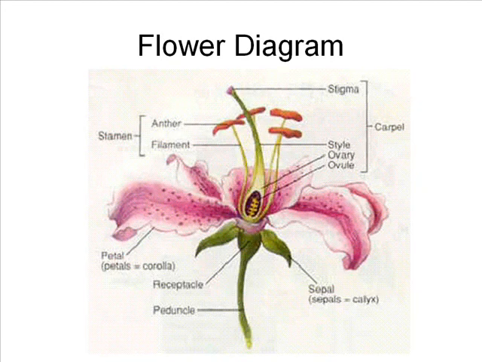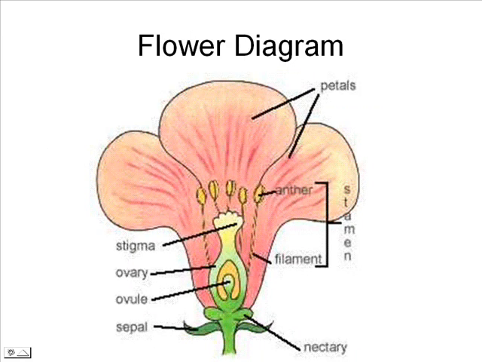The stigma is the top sticky portion that collects the pollen. The style is the neck-like structure that holds the stigma up in the air, and the ovary is the bottom portion that contains the ovules or the eggs.